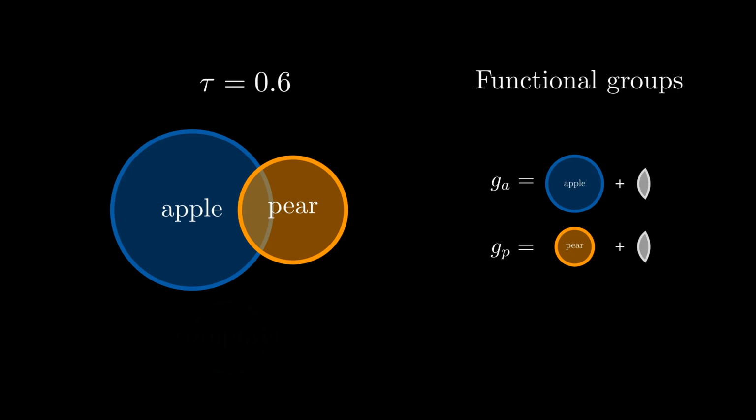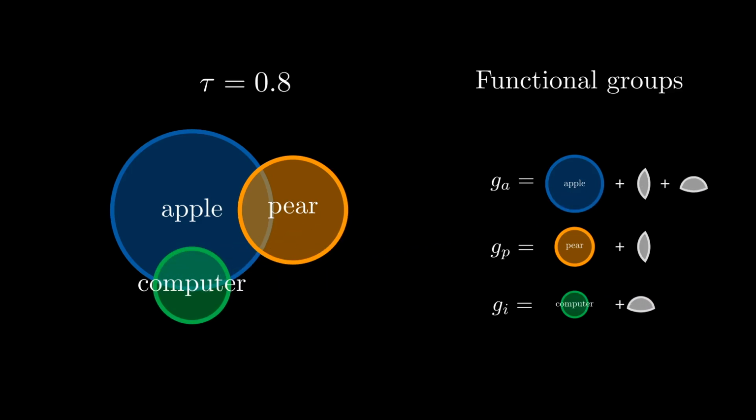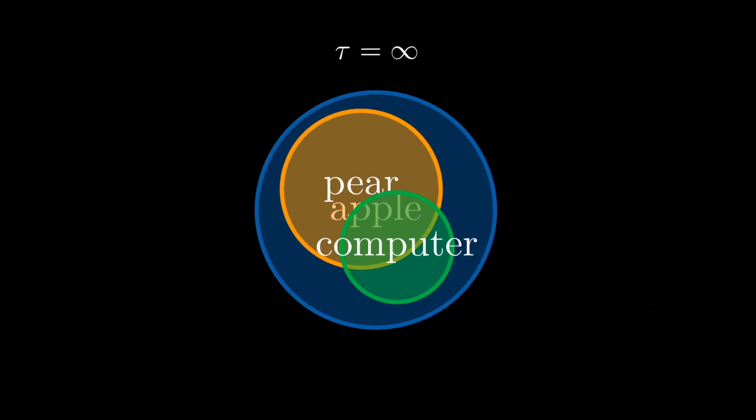Now, the higher the threshold for tau, the more word types are merged into functional groups. So here we add the word computer, which has a distance of 0.8 to apple and 1 to pear. With tau set to 0.6, computer still forms its own functional group, but with a value of 0.8 or higher, it is partially merged with apple. Note that this also updates the composition of the apple functional group. We can continue increasing the threshold value until eventually all words will belong to the same functional group. So in other words, this method enables us not to just talk about diversity at one level, but at a continuum of levels.